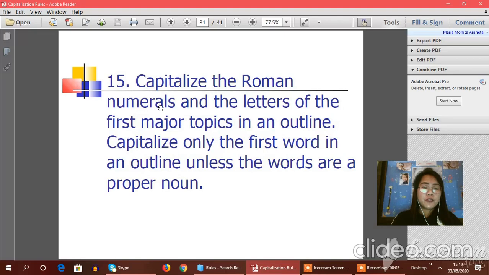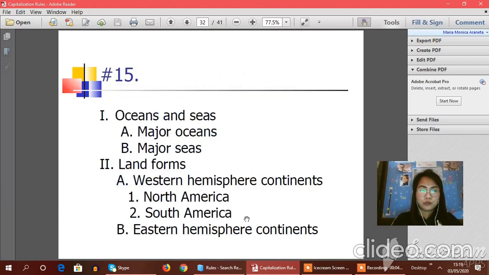Okay, rule number 15. Capitalize the Roman numerals and the letters of the first major topics in an outline. Capitalize only the first word in an outline unless the words are proper nouns. Here, Roman numeral 1, oceans and seas, major oceans, major seas. Roman numeral 2, landforms, Western Hemisphere continents. 1 is North America, 2 is South America, and B, Eastern Hemisphere continents.